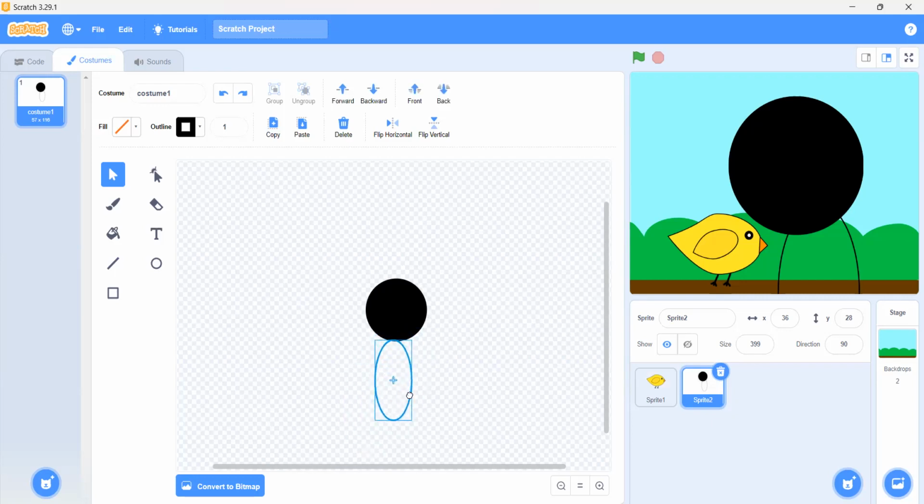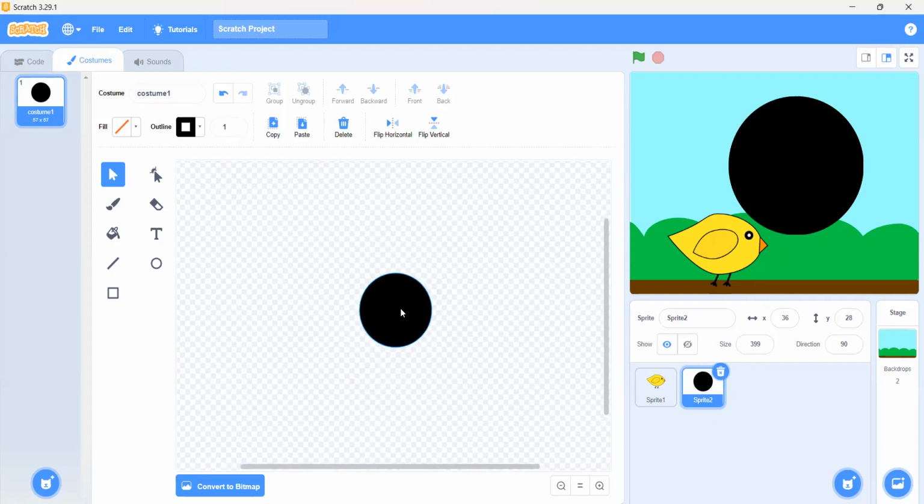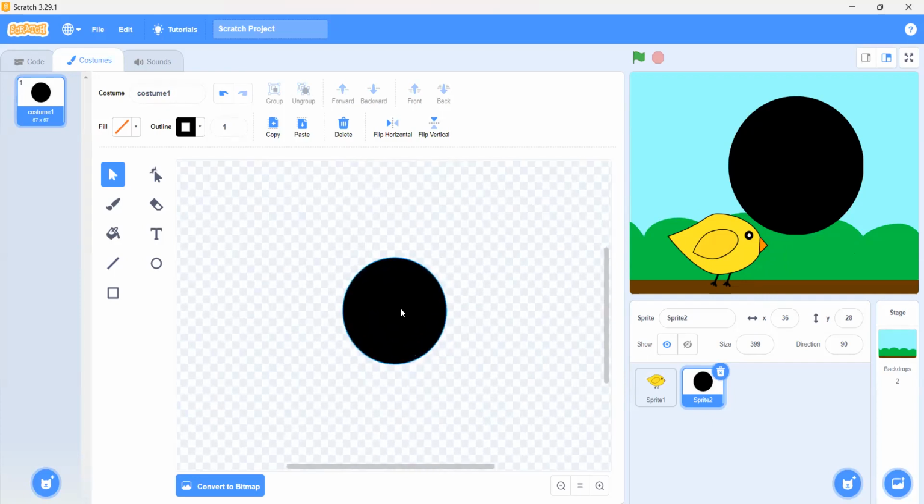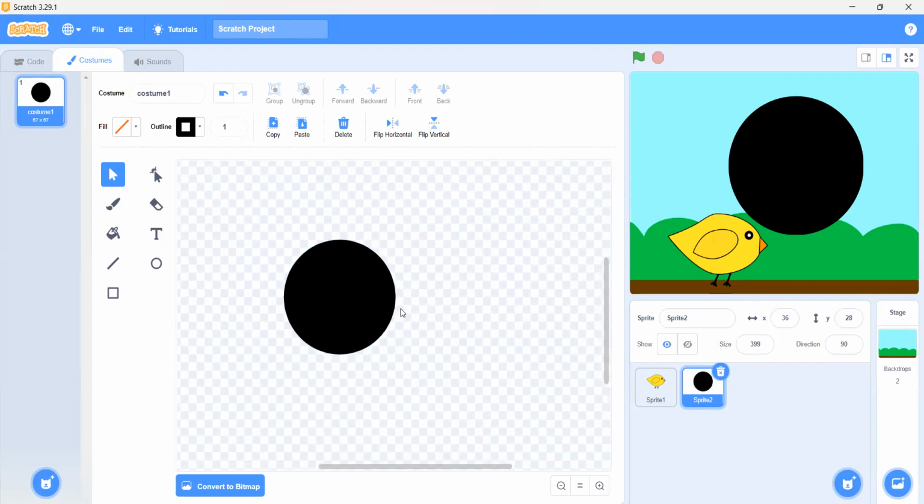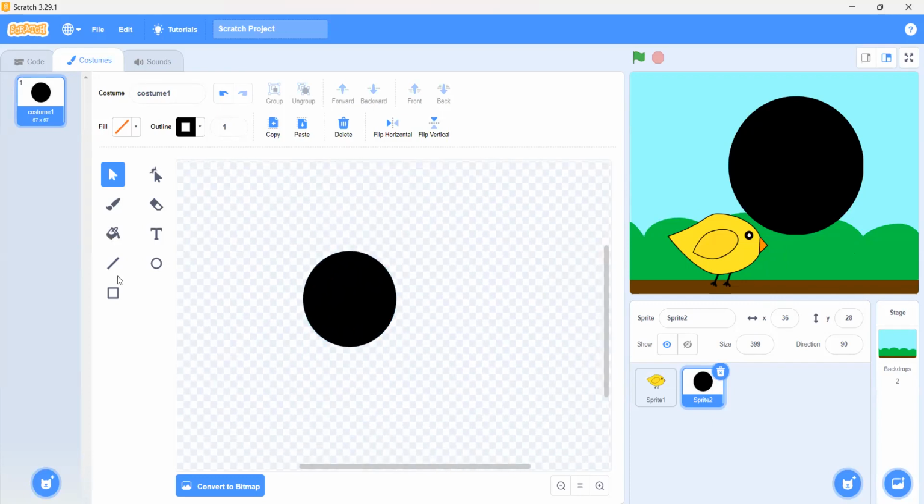Just repeat the same steps that you did of making the yellow bird. Okay, but now what I want to do, I don't want it right like that. Okay, you want it a little skinnier? Yes.